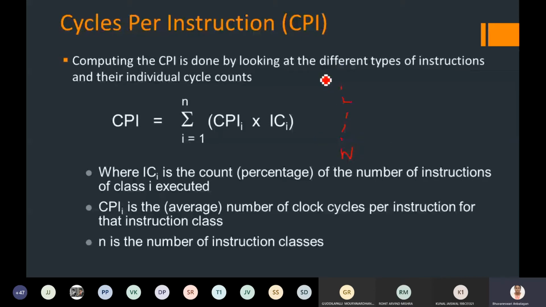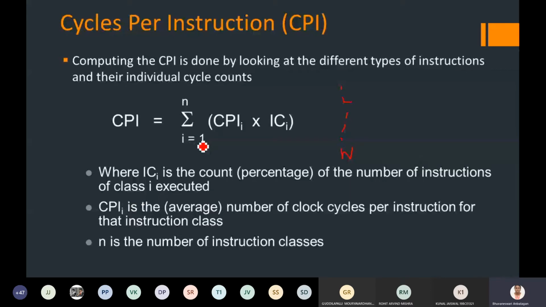It is the product of the clock cycles per instruction, that is CPI, and the instruction count. IC is nothing but the count of the number of instructions which has to be executed.